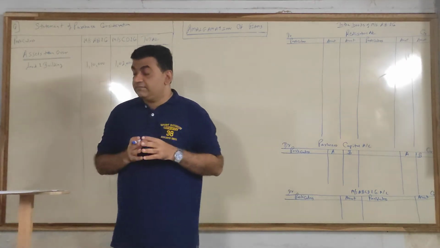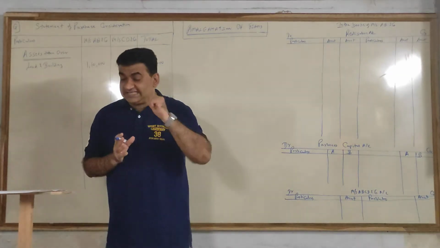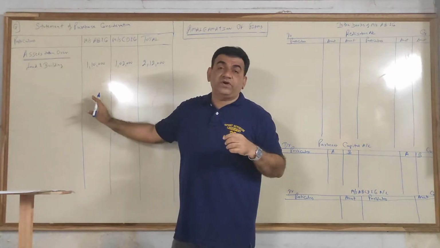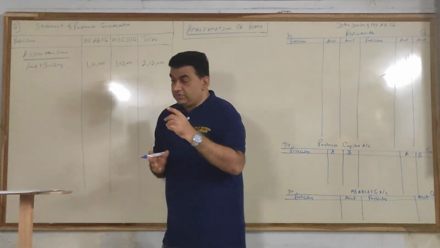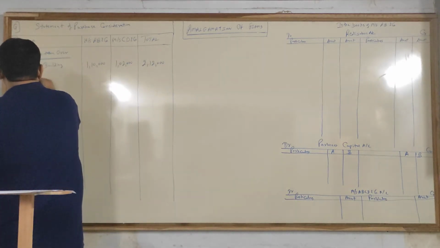Same way. Next, plant and machinery. Old values are there. Have they given the revised value? Yes. When they give you revised value, from the statement of PC point of view, forget the value which is there in the balance sheet. Take the revised value. Yes, plant and machinery, revised value given. So, take next.